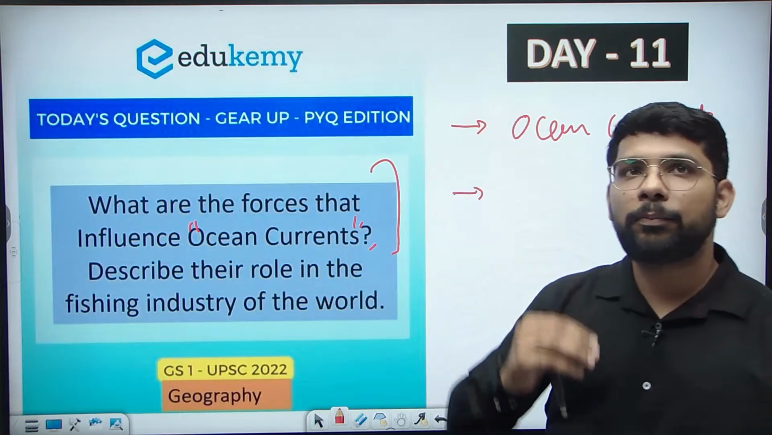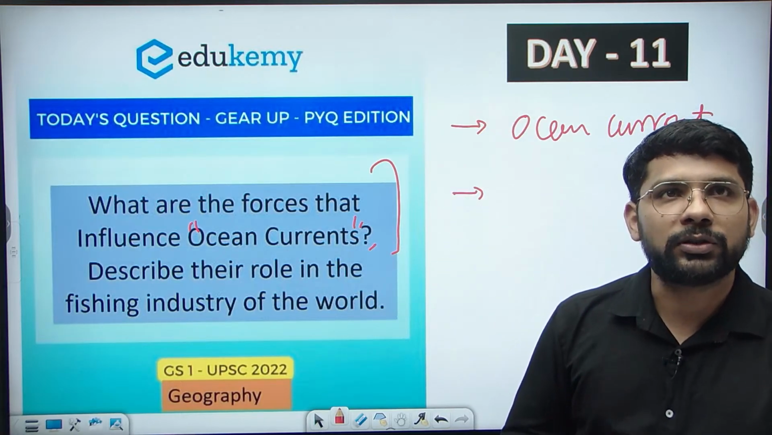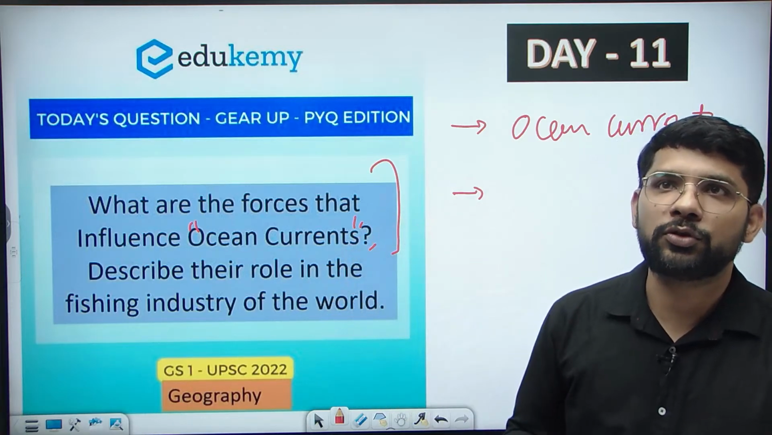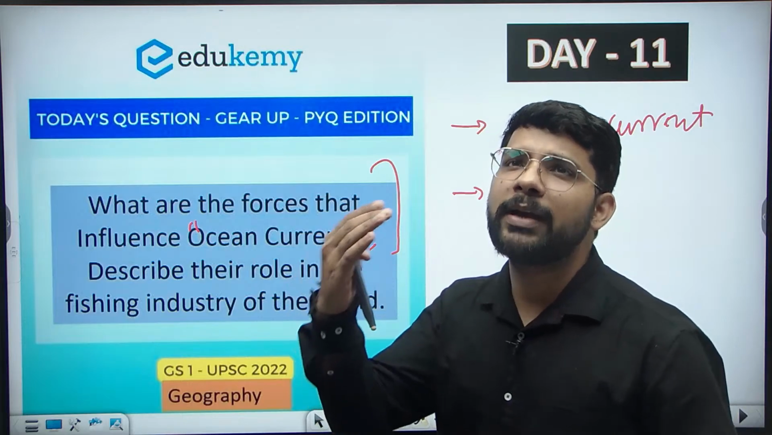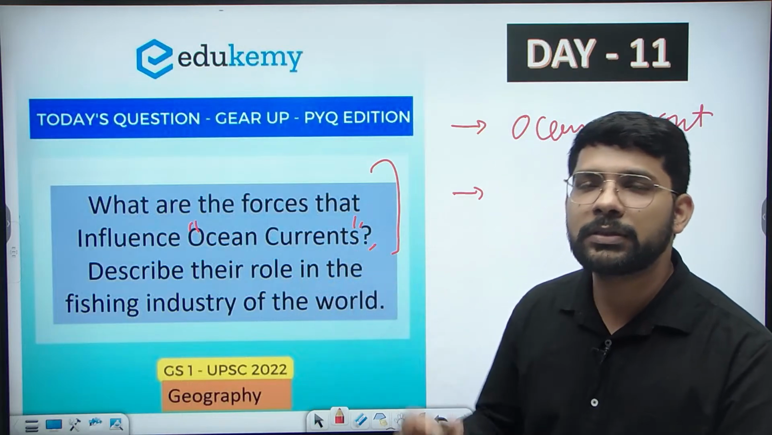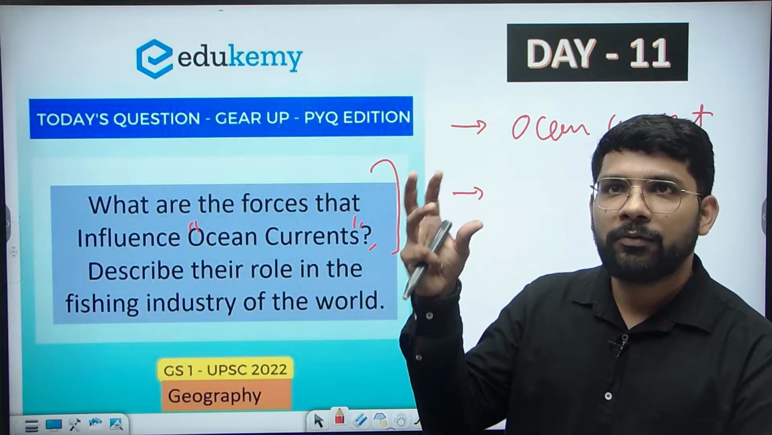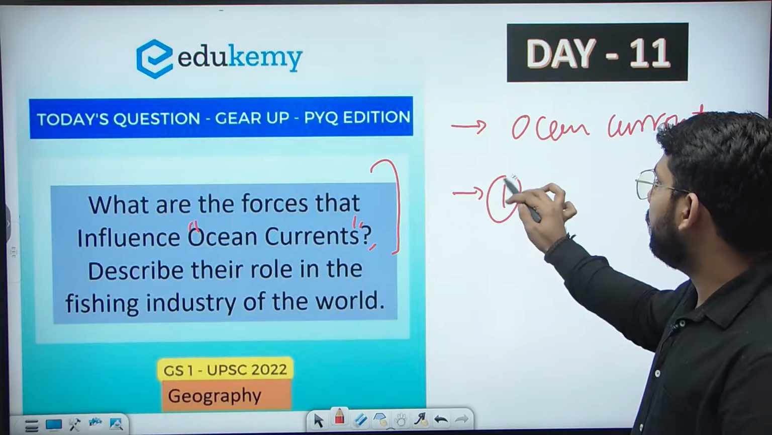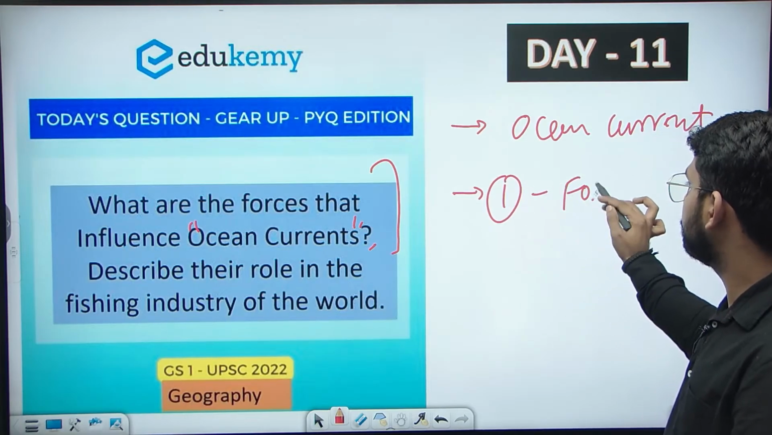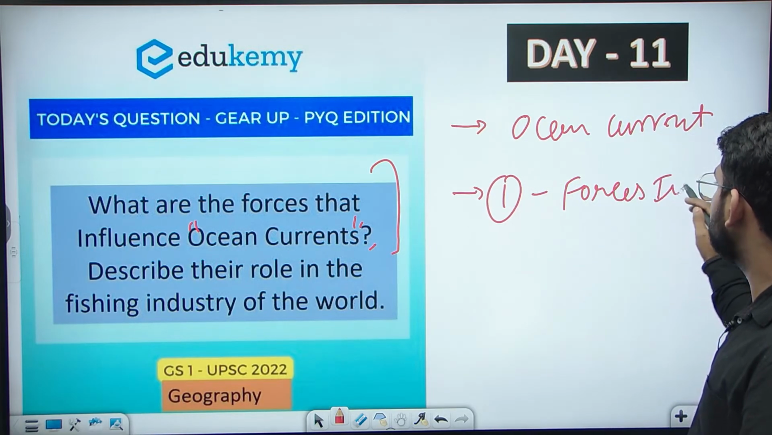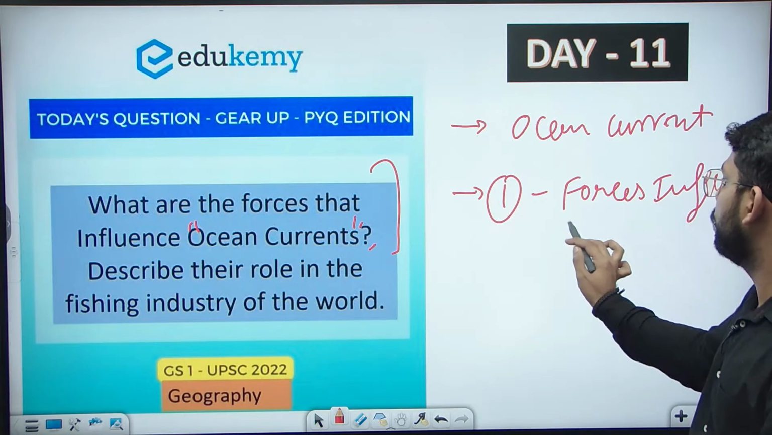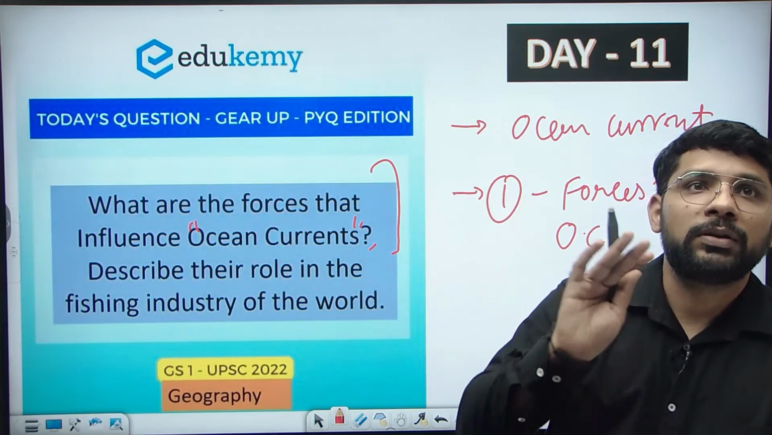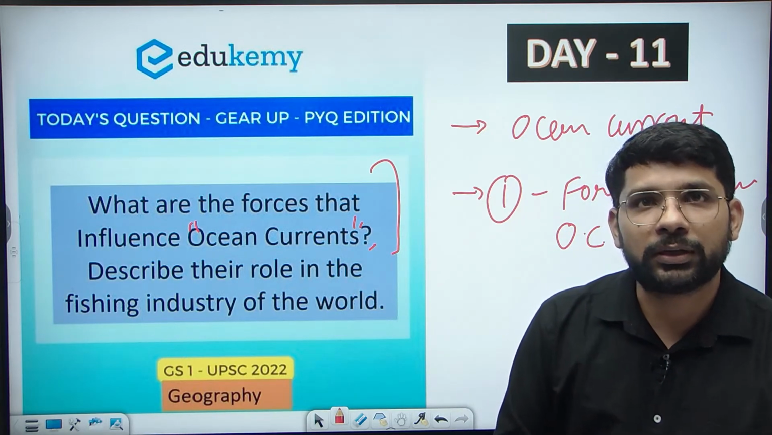Then in the body part, there are two demands of the question. Number one demand, what are the forces that influence ocean current? The ocean current is influenced by various kinds of forces, primary and secondary. We will discuss which are the major forces that influence the ocean current. So in the first body part, we will write the forces that influence the ocean current. This is the first demand of the question.